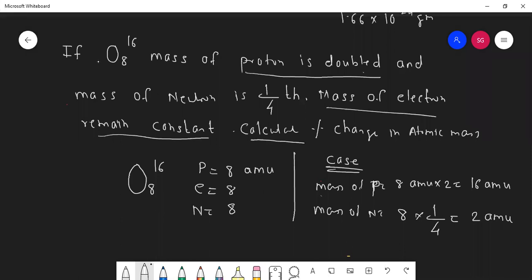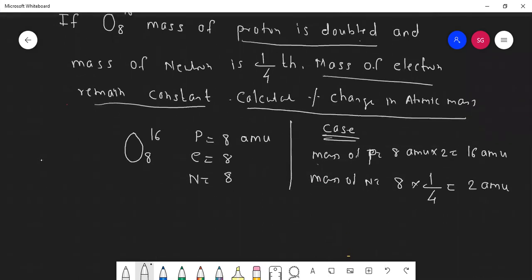They said calculate the percentage change. Now what is the formula for percentage change? Percentage change is equal to delta M upon initial mass into 100. Delta M means change in mass.